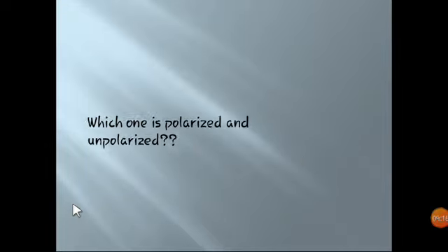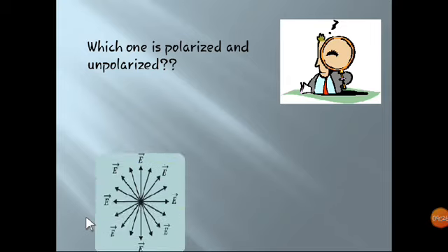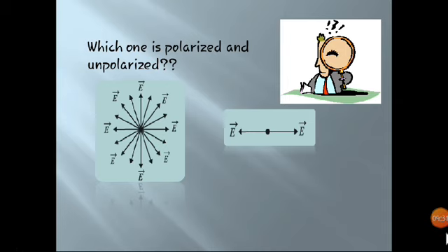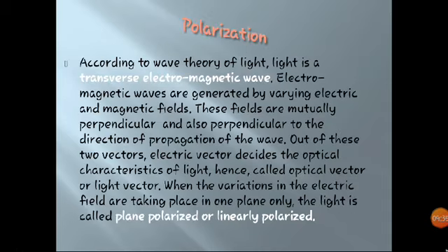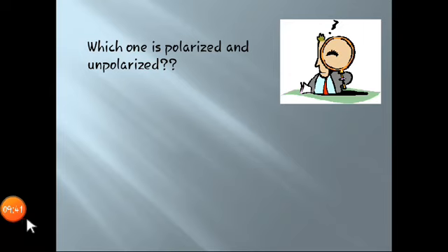Now I have given two pictures, and amongst these you are going to verify which one is polarized and which one is unpolarized. Here is the first pic and here is the second pic. Which one is polarized and which one is unpolarized? Can you tell me? See, again I am showing you this.